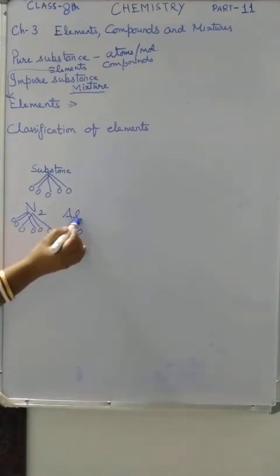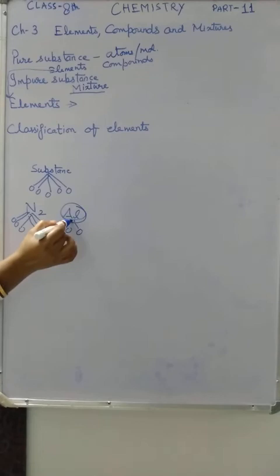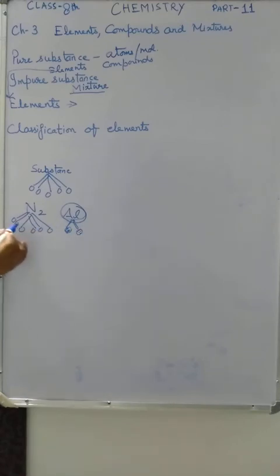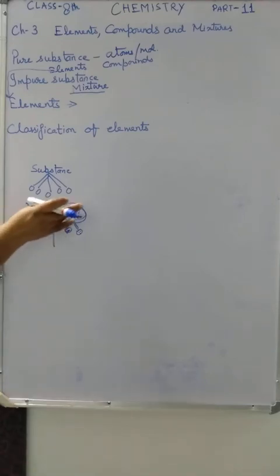I told you each element is made up of only one kind of atoms. The property of this atom and the property of this atom is the same. The property of this atom and the property of all these atoms will be the same. But the properties of these nitrogen atoms and the properties of these aluminium atoms will be totally different.